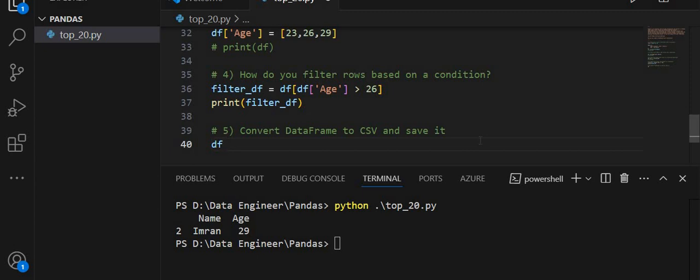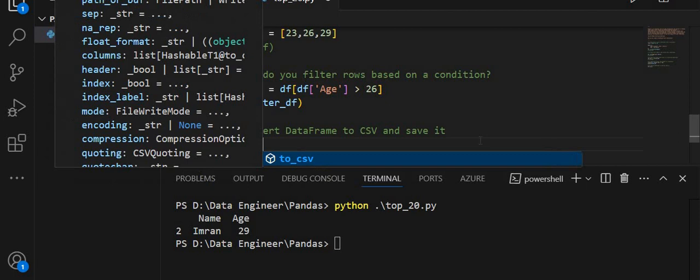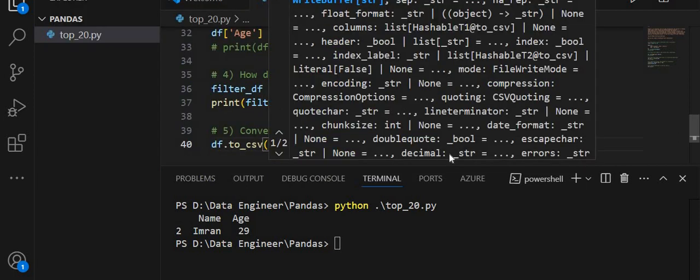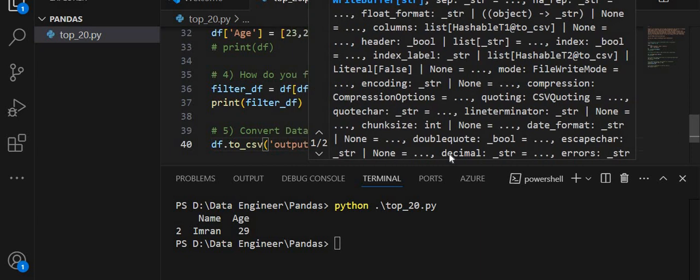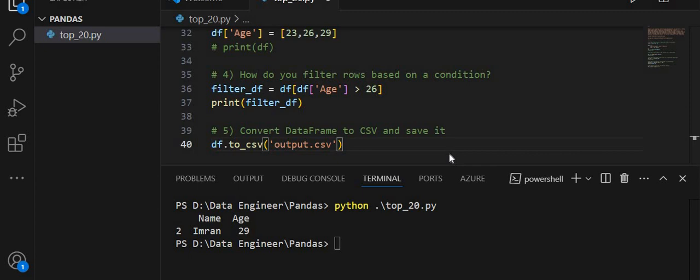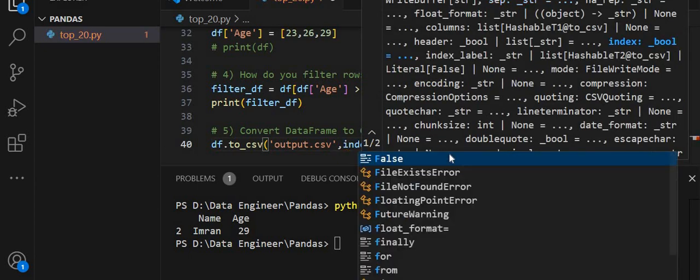So for that, to_csv, I am going to save this using this function, and I am passing the name output.csv, and the second argument is index equal to false.